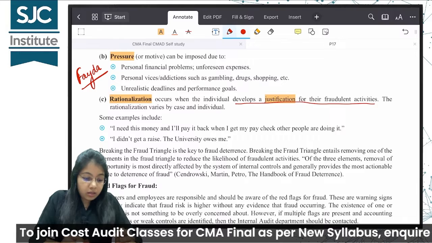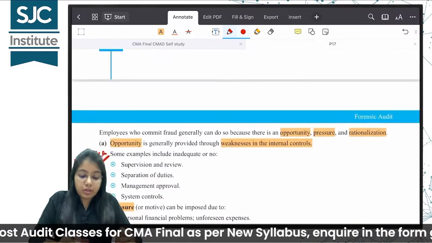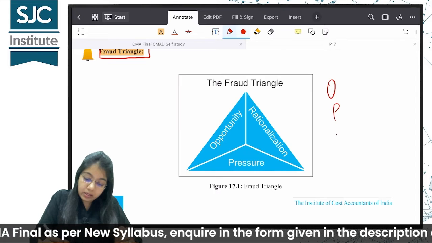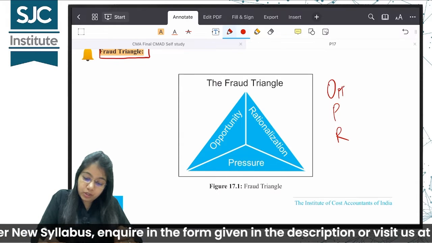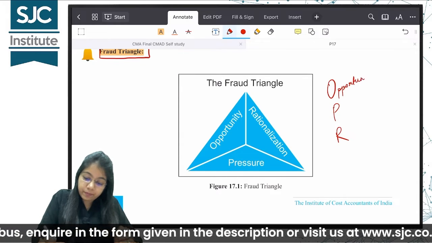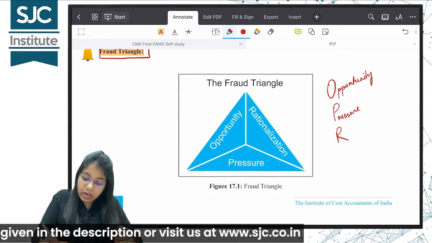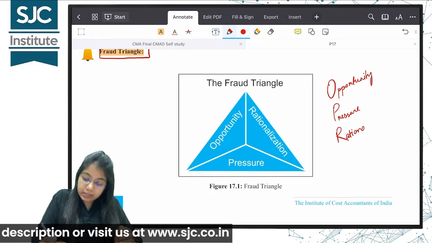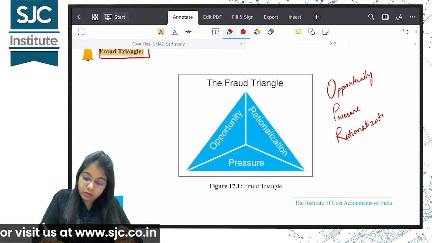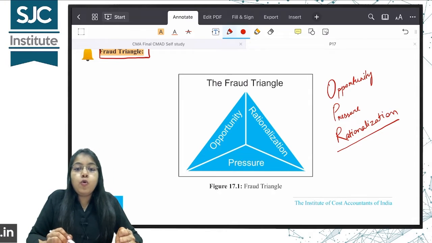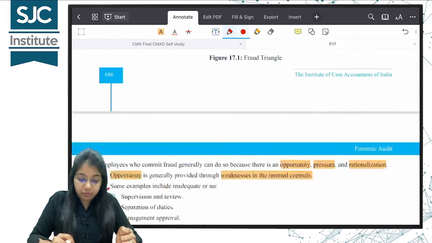Clarification. So opportunity, pressure and rationalization, OPR. Opportunity, pressure and rationalization, OPR. Okay, memory technique.